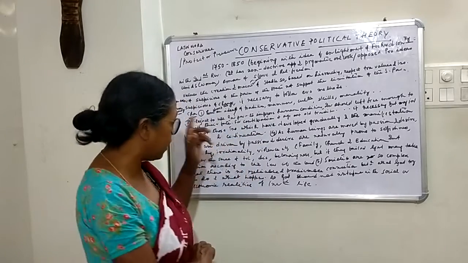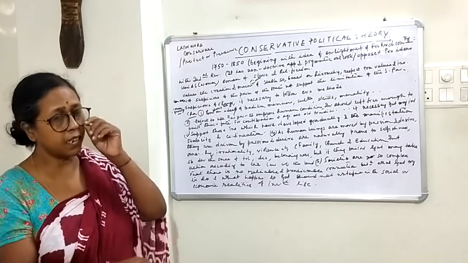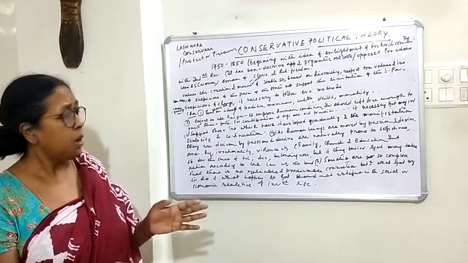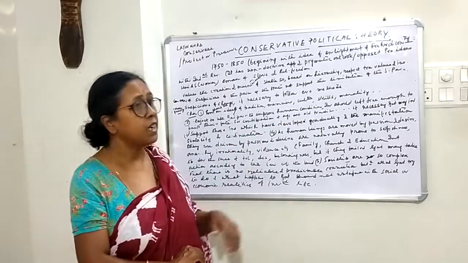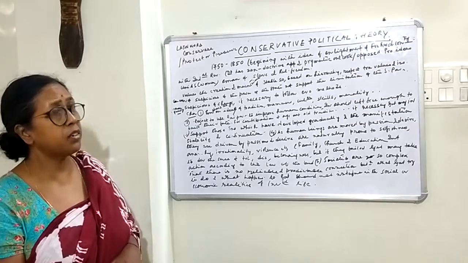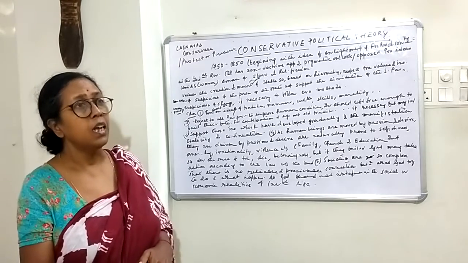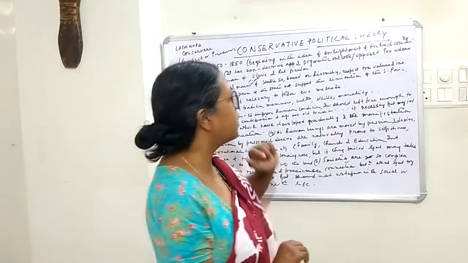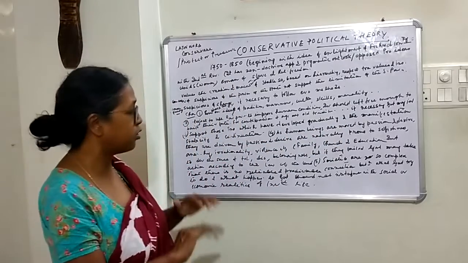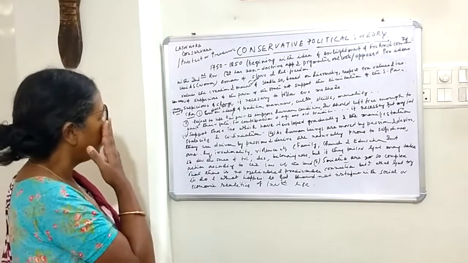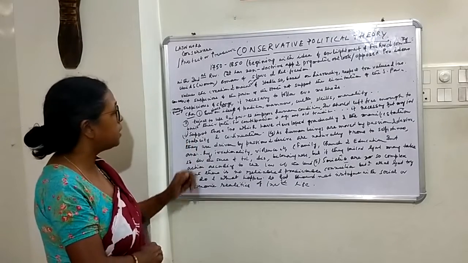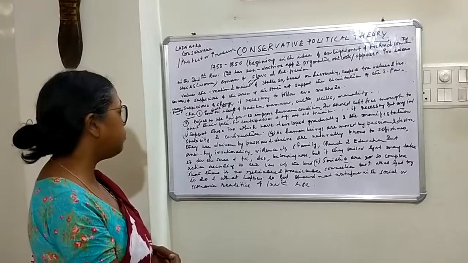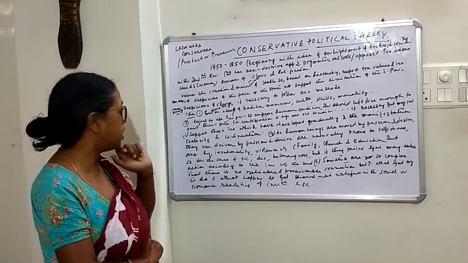But along with that, first they said that government should not interfere in individual life, they should remain free. But along with that they said again that if the age-old traditions are not followed by the individual, if some chaos takes place in the society, then if necessary government may use its force to control that unruly situation. Then number 3, they support those institutions which have developed gradually and are the manifestation of stability and continuation.